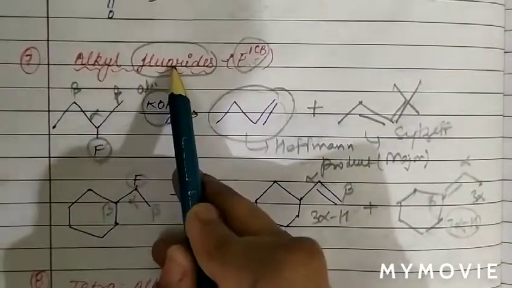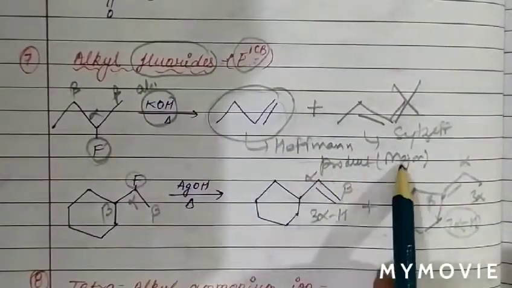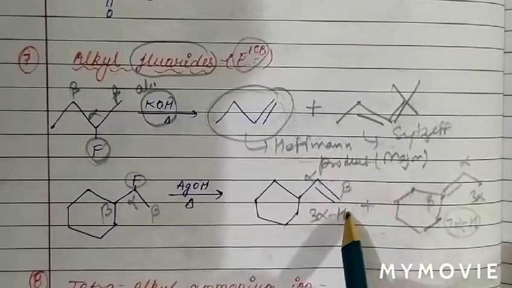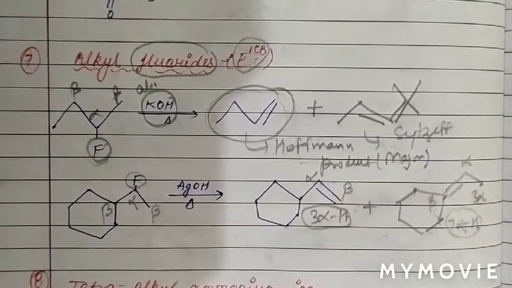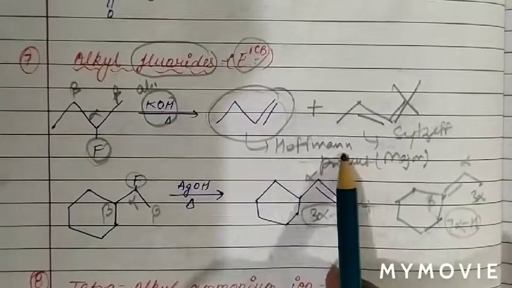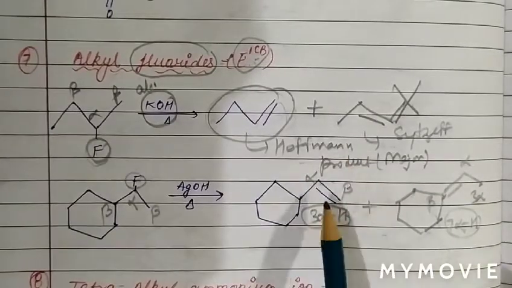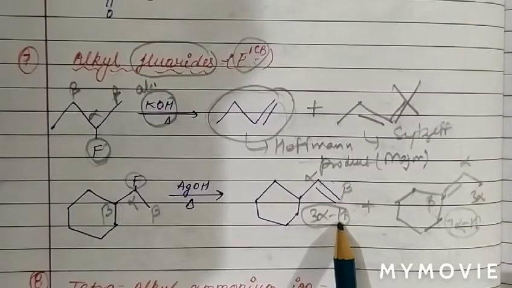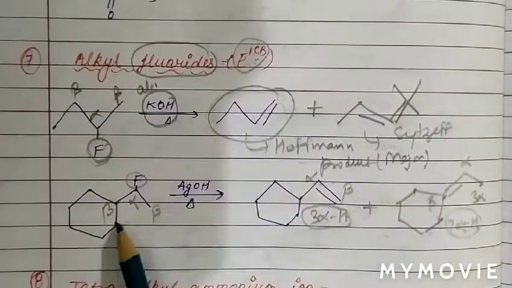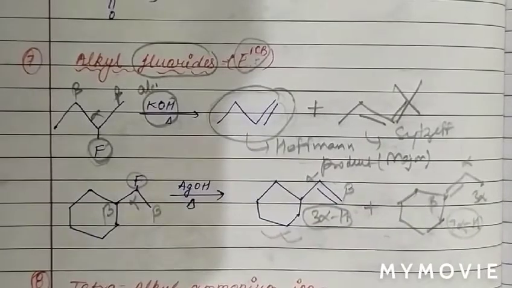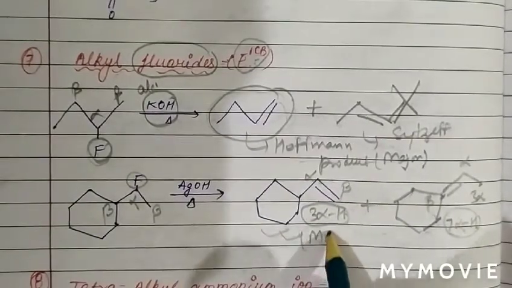But in the case of alkyl fluorides, the Hofmann product is major, and in Hofmann the alkene containing less alpha hydrogen will be the major product. Therefore the major product is this, according to the Hofmann rule.